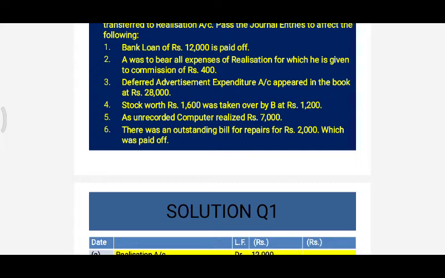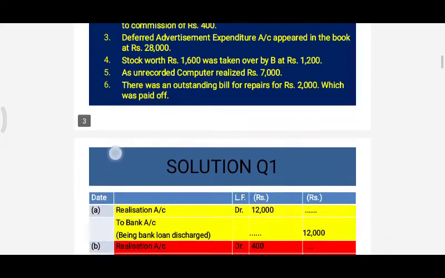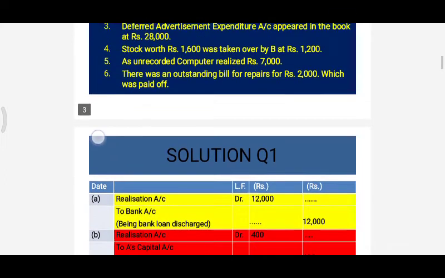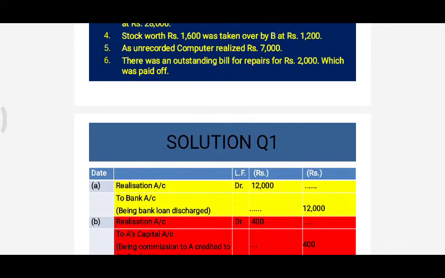So what will be the journal entry? Firm has to give remuneration or commission of rupees 400 to A. So to whom will the firm give it? A is our partner, so the firm will not give it directly in cash, rather it will give it through his capital account. Yes, the entry is realization account debit to A's capital account, being commission to A credited through his capital account rupees 400.